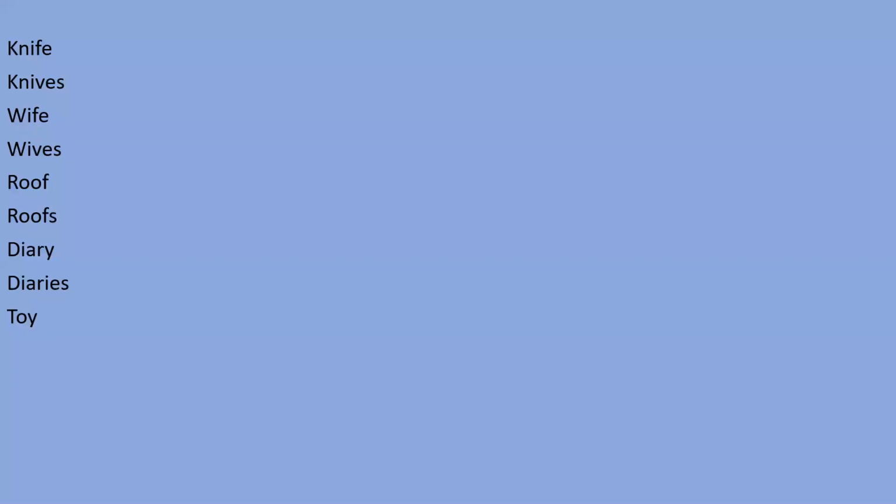Next, toy. If I say toy, what is the plural of toy? Who will let me know? Bhumika, please tell me. What is the plural form of toy? Toys. Very good, because Y is there and before the Y a vowel letter is there. So if a vowel letter is there before the Y, we should not remove Y and we should add only S. So next is mouse. Who will tell me the plural of mouse?